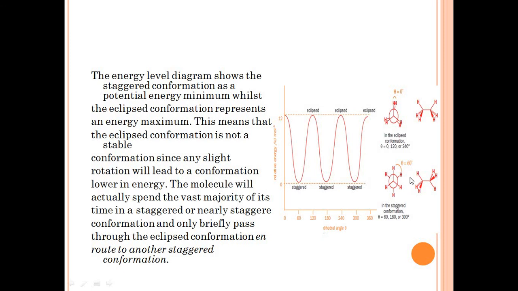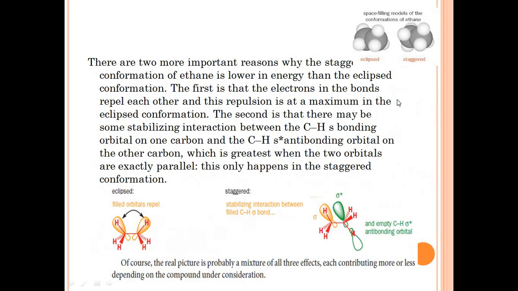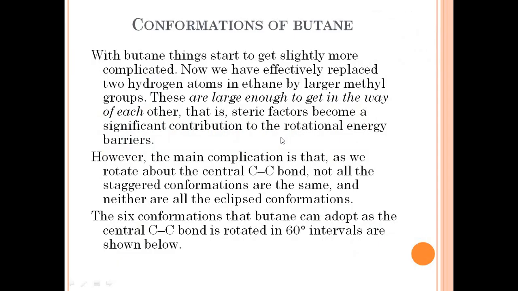That's why the staggered conformation of ethane is more stable than the eclipsed conformation, in order to avoid the steric hindrance that happens between the carbon and hydrogen atoms in the case of eclipsed conformation. So these are the reasons we have already discussed for why the staggered conformation is stable as compared to the eclipsed conformation.